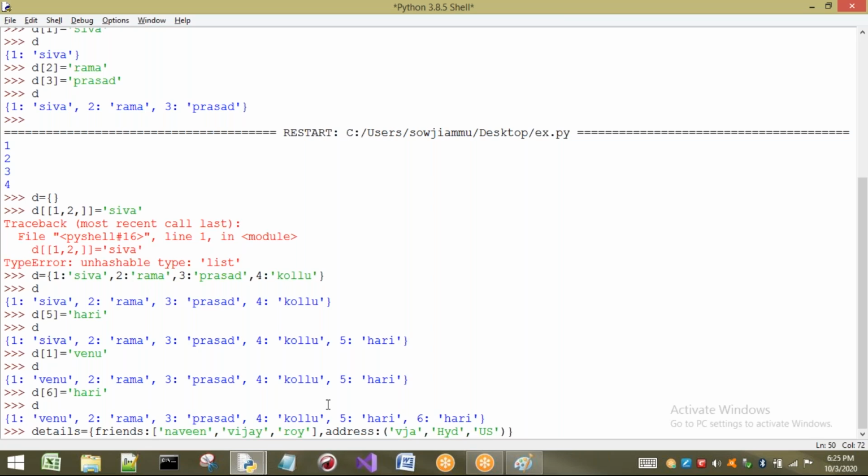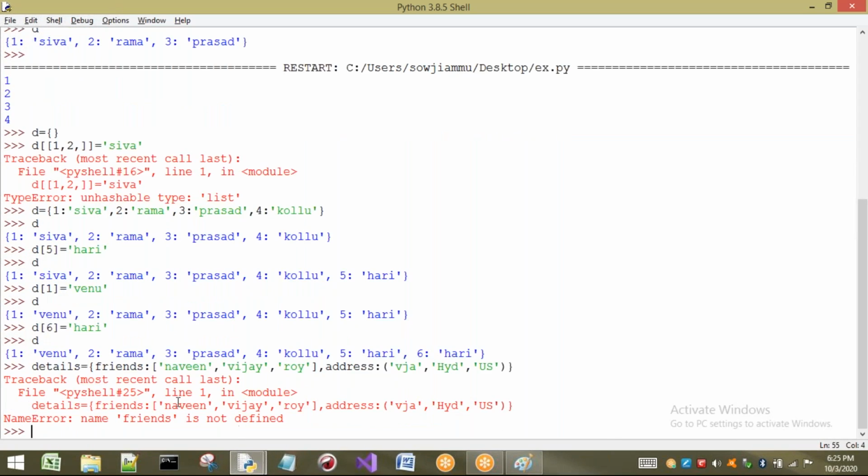Okay, so see what happens here. I have created a dictionary with two items or two pairs. One is the friends key, and another one is address. For friends, multiple values are there. For this key also we are having multiple values. So if you press enter, what happens? Sorry, a string should be there. I have kept it without the single quotes, so it is not having a type. I have to make it a string. If I keep single quotes, it can understand. If I write it as it is, it cannot understand.